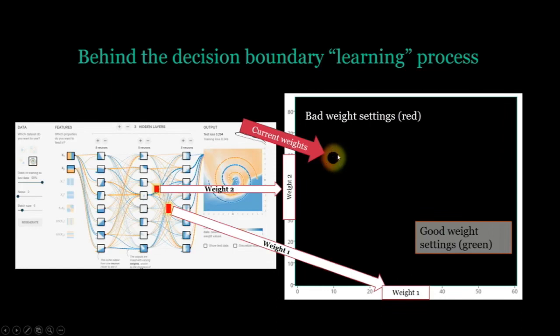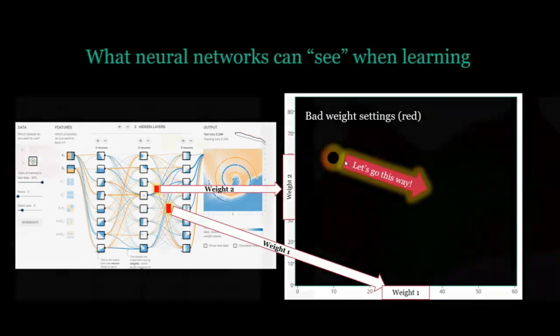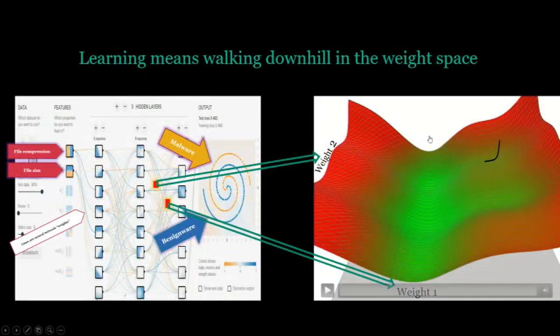You can think of it in a simple way. It's just a tiny region around where the weights are set right now. And the idea is it just wants to move a little bit towards the green because that's all it can see. It just wants to go that way. And the really cool thing is, if you think of that process of just moving towards the greenest area possible, the way the weights are changing when the neural network is learning, you can think of it in the metaphor of like a ball rolling down a hill, right?